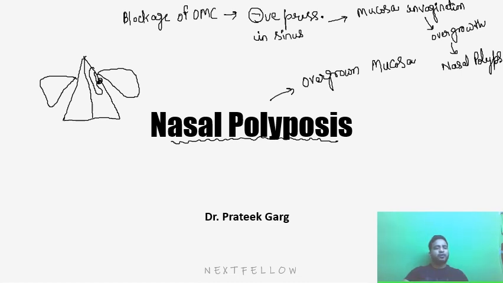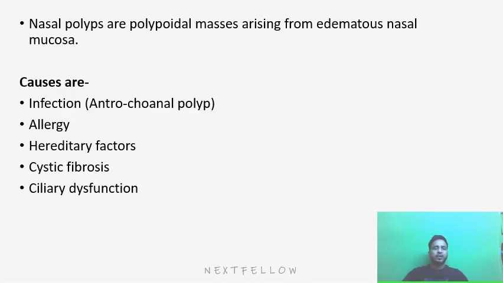Because of the blockage of the osteomeatal complex, the sinus mucosa may get invaginated inside because of the negative pressure. This negative pressure will lead to indrawing of the mucosa into the sinuses, and with time this mucosa will get hypertrophied and filled with mucin, leading to formation of the polyp. So nasal polyps are polypoidal masses arising from the edematous nasal mucosa.